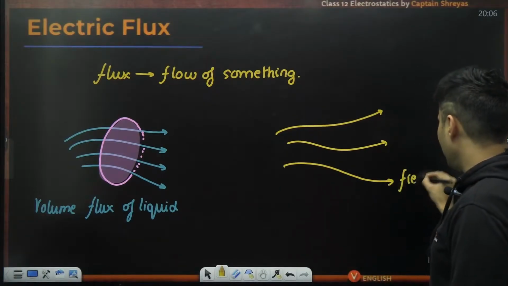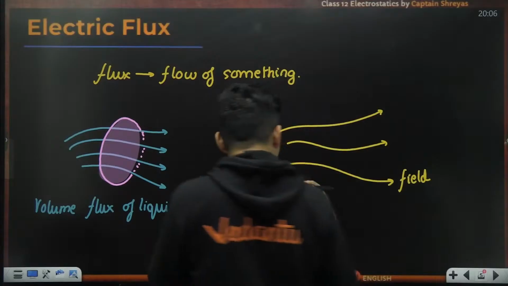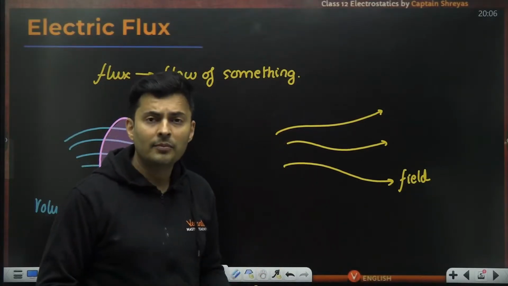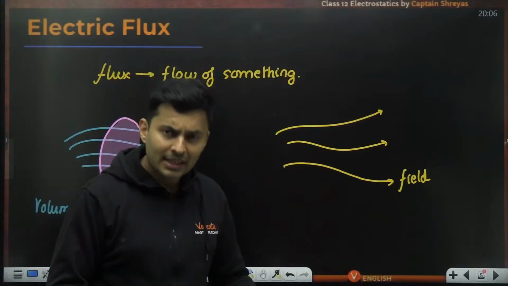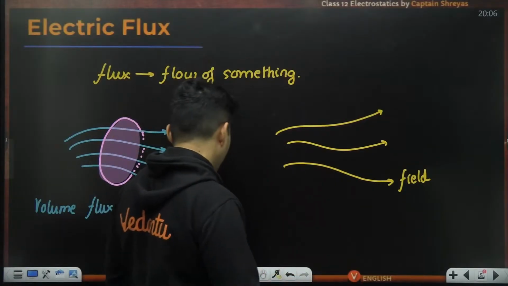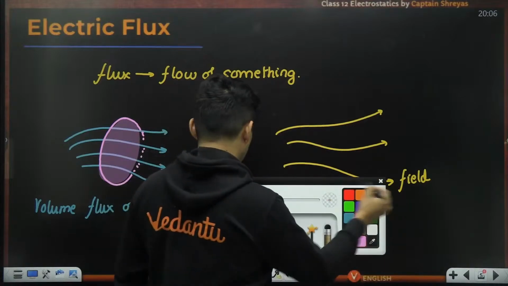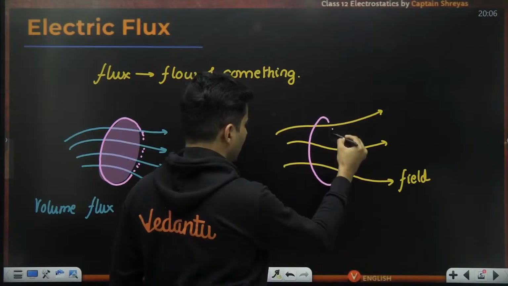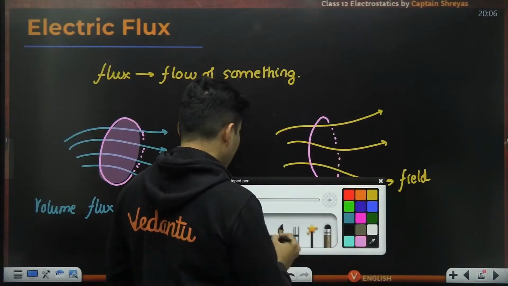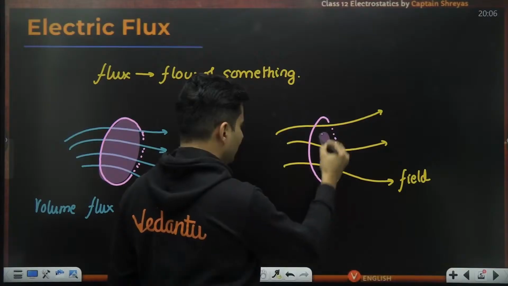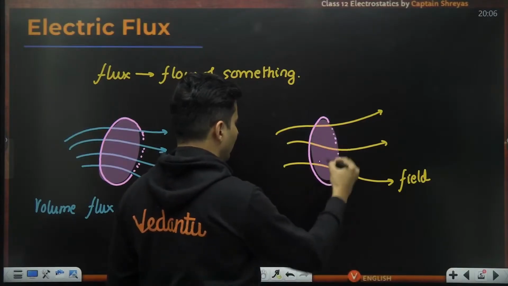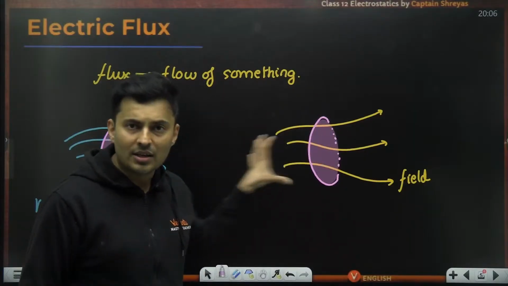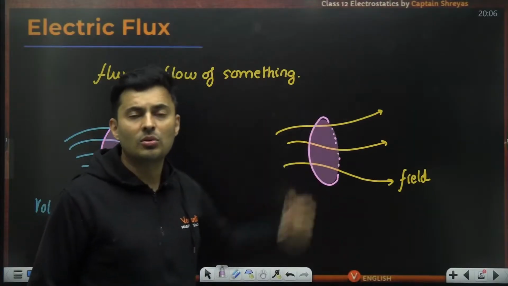This is our field. It could be any kind of field. It could be gravitational field, magnetic field, or electric field. Any kind of field, it doesn't matter. Maybe it pierces through some area over here, maybe through some kind of area over here. And then I will say, yes, there is some kind of flux associated with it, as it pierces through that area.